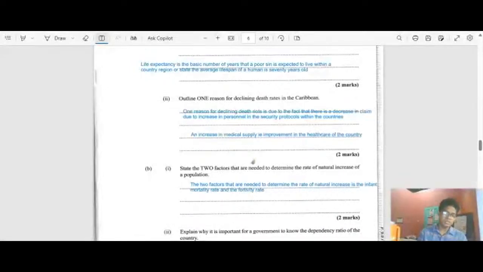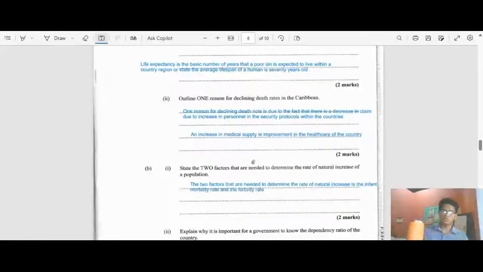So when you think of it logistically, logically, and practically, the infant mortality rate and the mortality rate are about whether the parents' children are healthy. The infant mortality rate is the amount of persons that survive the procedural process of giving birth to a child. Usually, you know that some children die within the reproductive stages of their mother's womb. It could be due to a practical amount of reasons, but the infant mortality rate and the mortality rate are two of the main factors that determine the rate of natural increase of a population.